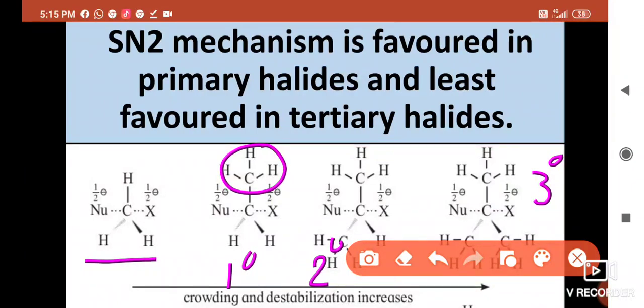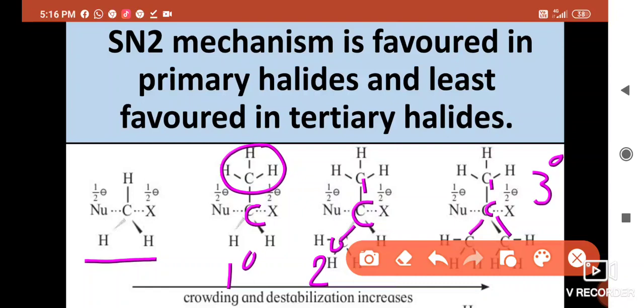For the primary halides or for the primary carbon, only one group is attached to the central carbon atom. In secondary carbon, 2 carbon atoms are attached to central carbon atom, and in tertiary carbon 3 carbon atoms are attached to central carbon atom.